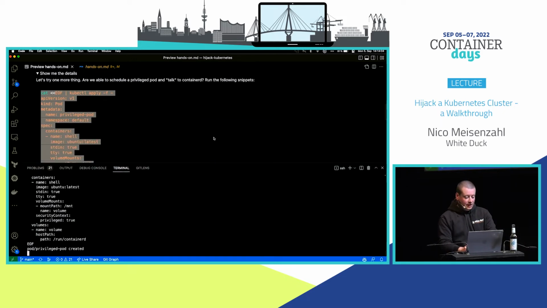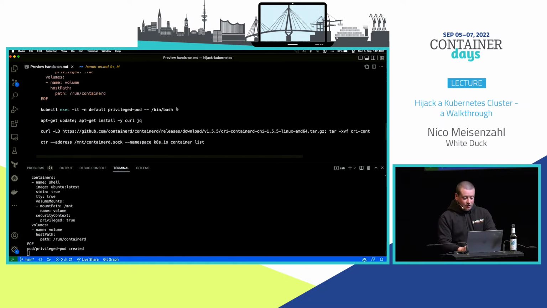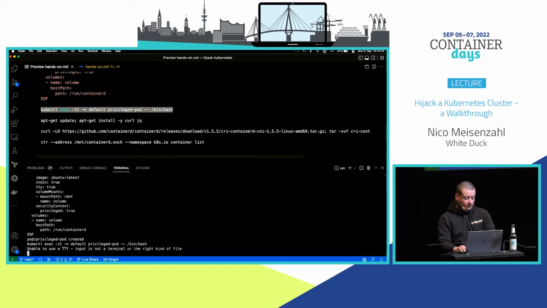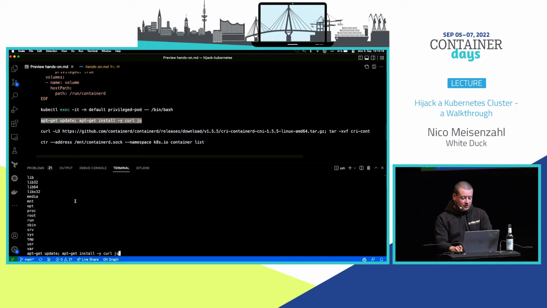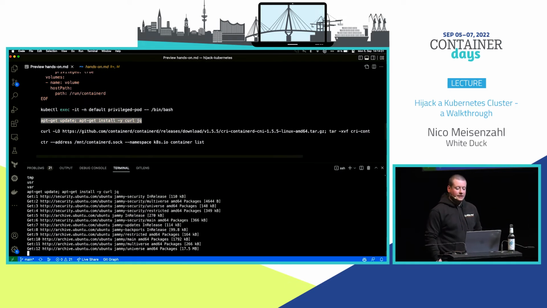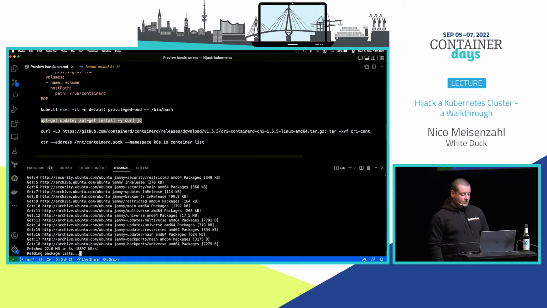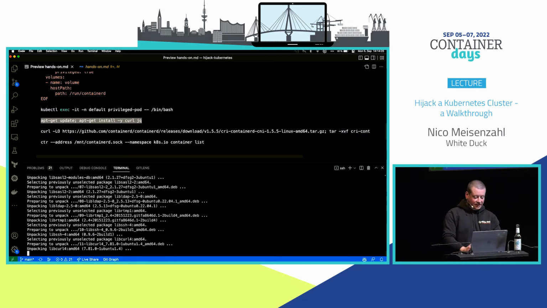And so now doing a kubectl exec into the pod we just created, doing another ls. So this is now the Ubuntu machine. To get a little bit easier life, we're just installing curl and jq. It'll just take a second, hopefully.